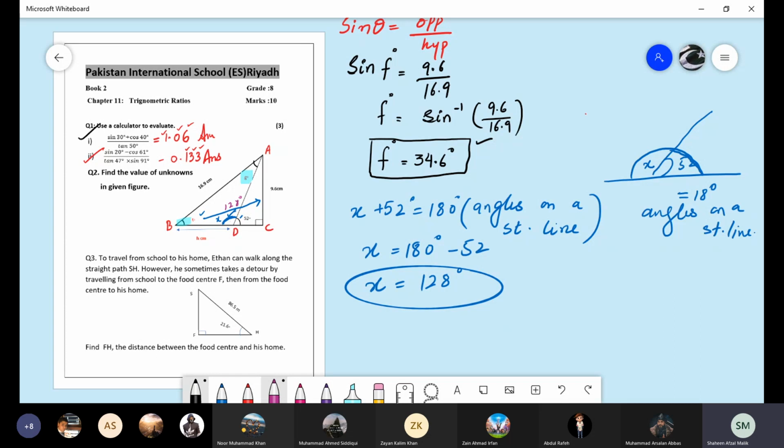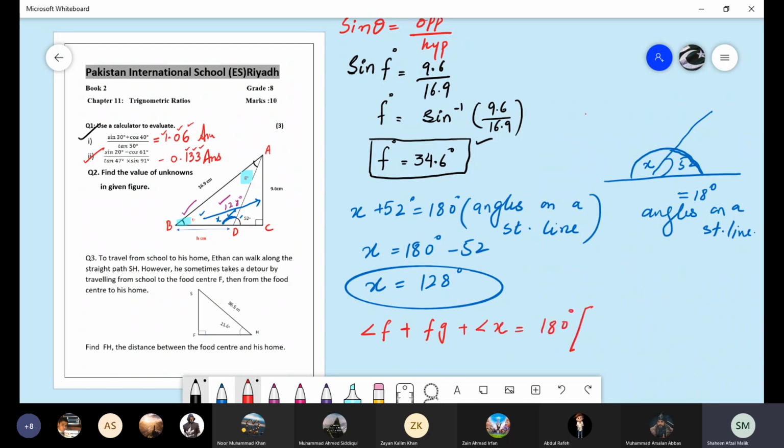Now you have two angles with you: angle F and 128. Can you find G easily? Yes, ma'am. So we write angle F plus angle G plus angle x is equal to 180 degrees.